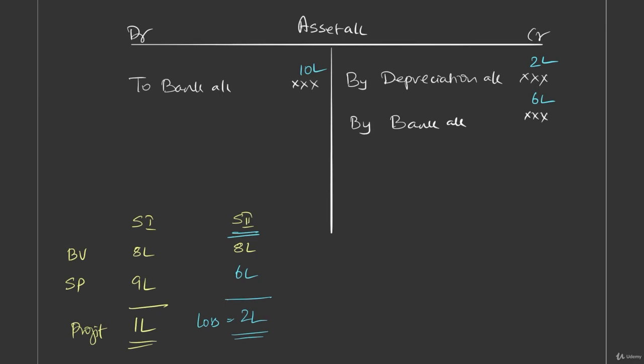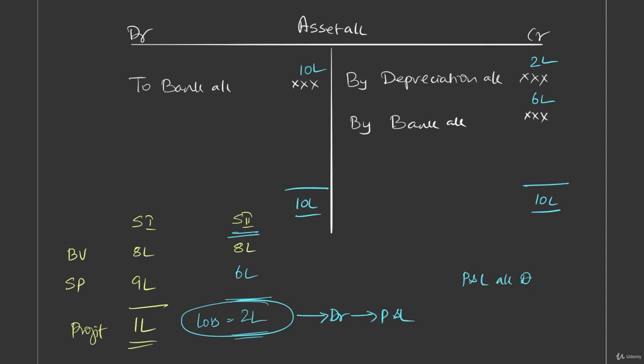Let me clear all this. Okay. So higher side total only you should carry, right? Okay. So here we say 10 lakh, 10 lakh. And already we have understood that there is a loss of 2 lakh. And this loss should be debited to P&L. So entry should be P&L account should be debited and asset account should be credited. How much? By 2 lakhs. And that's what we are going to do now.